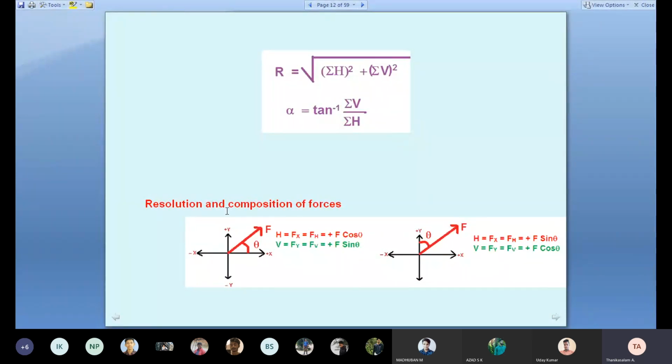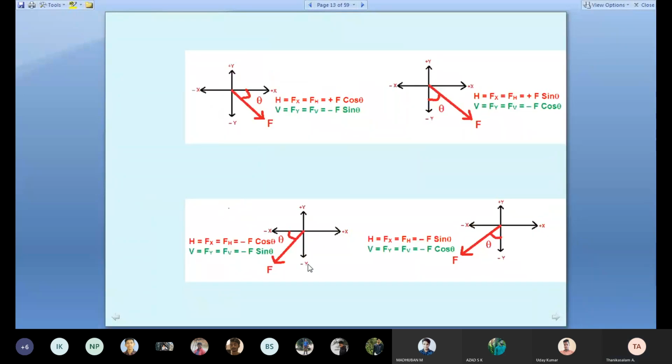Then a very, very important topic we discussed: resolution and composition. What is resolution? A single force can be converted into two mutually perpendicular directions. This is called resolution. Composition means the X component, the Y component. See here, H means the horizontal component and V means the vertical component. I have already explained in detail, many times, when you have to take cos theta and when you have to take sin theta. Okay. This is an example of resolution of forces.